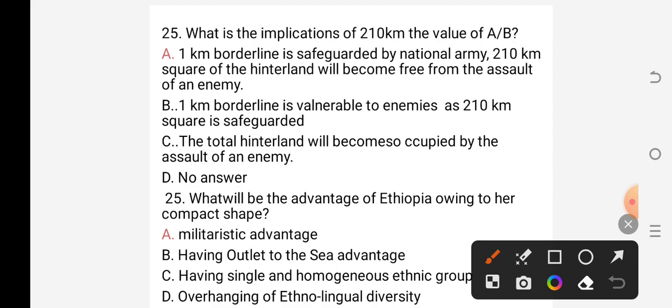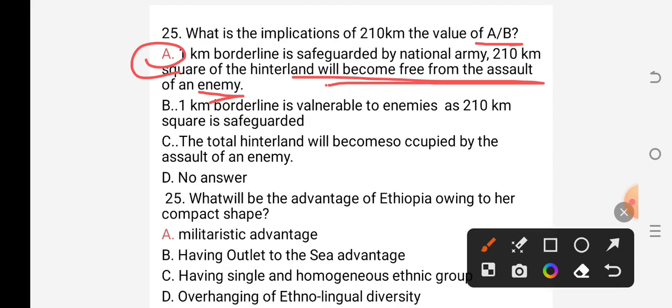So, as 210 kilometer comes in our calculation, this answer implies that 1 kilometer borderline is safeguarded. If 1 kilometer borderline is safeguarded by the National Army, 210 kilometer square of hinterland will become free from any casualty of enemies. So the answer is A.